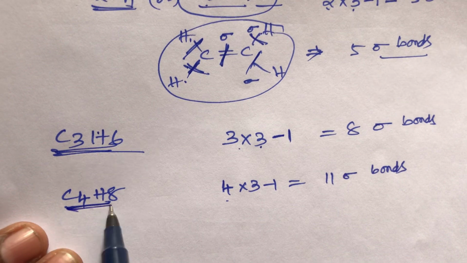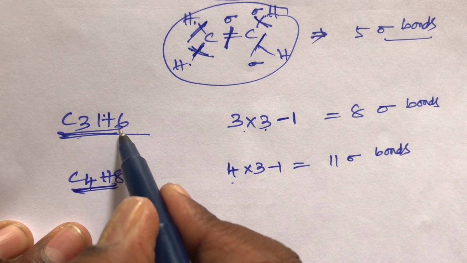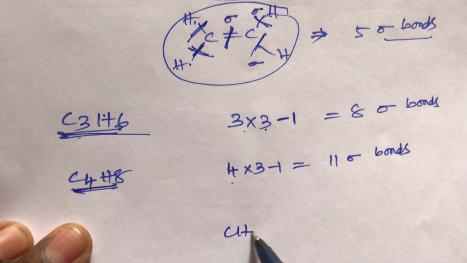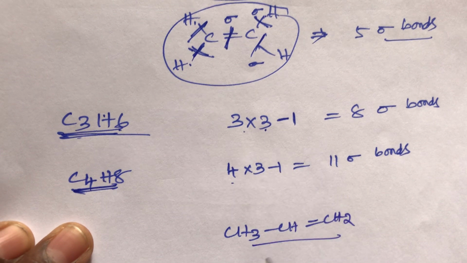Now, if you know the structure, draw the structure. For C3H6, we can write the structure CH3-CH=CH2. This is the structure. Write the skeleton structure.